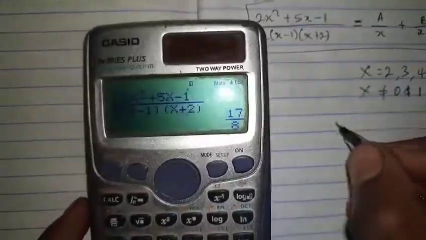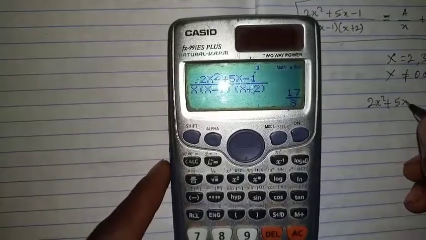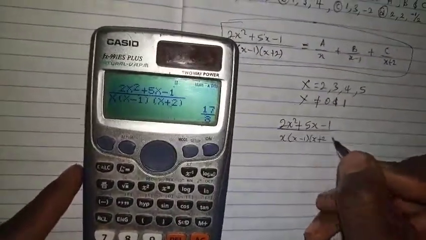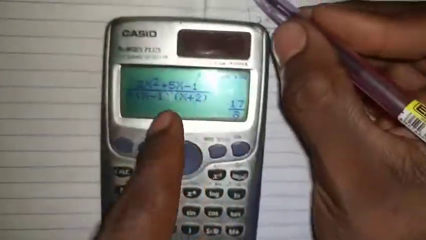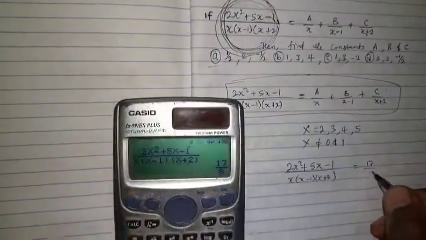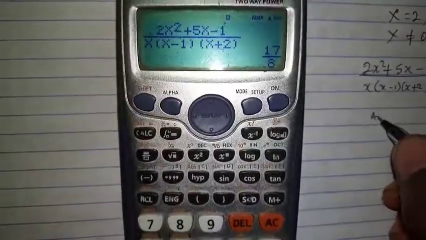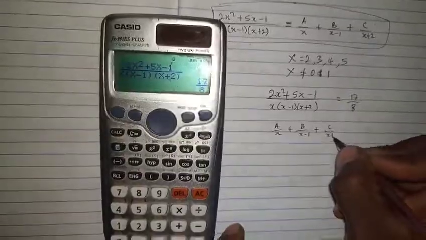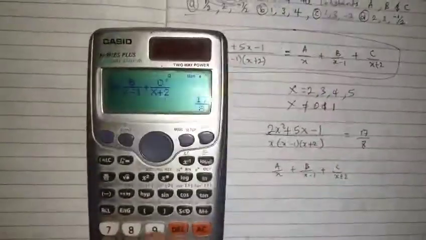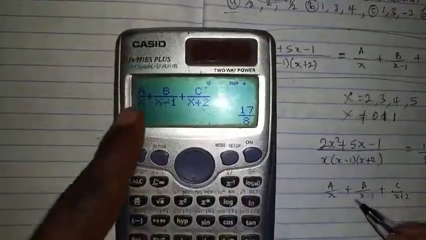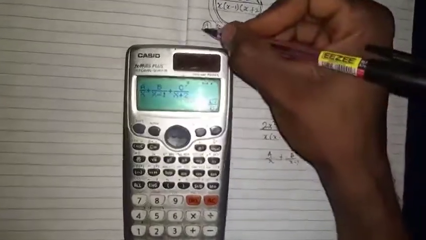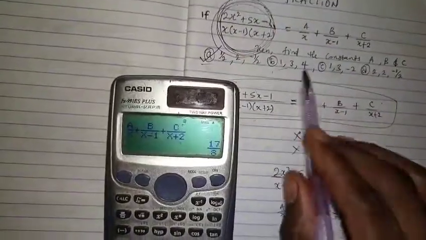For the first part, I have 2x squared plus 5x minus 1 over x into x minus 1, x plus 2. When I use the first option, I got 17 over 8. So let us check the other part, a over x plus b over x minus 1 plus c over x plus 2. You have to press equal sign for it to show you the other part. You find out that we still got 17 over 8. And you know that this is equal to this. So this is telling us that the correct option is option A.